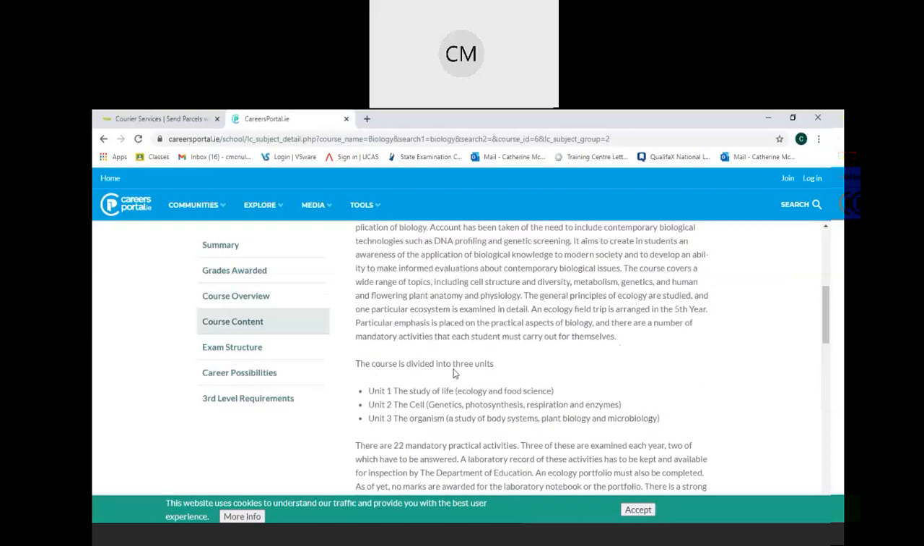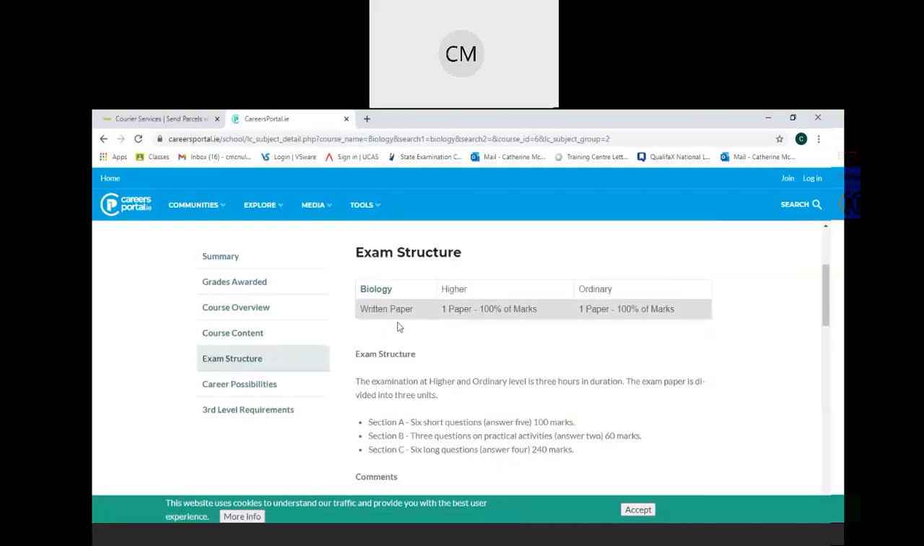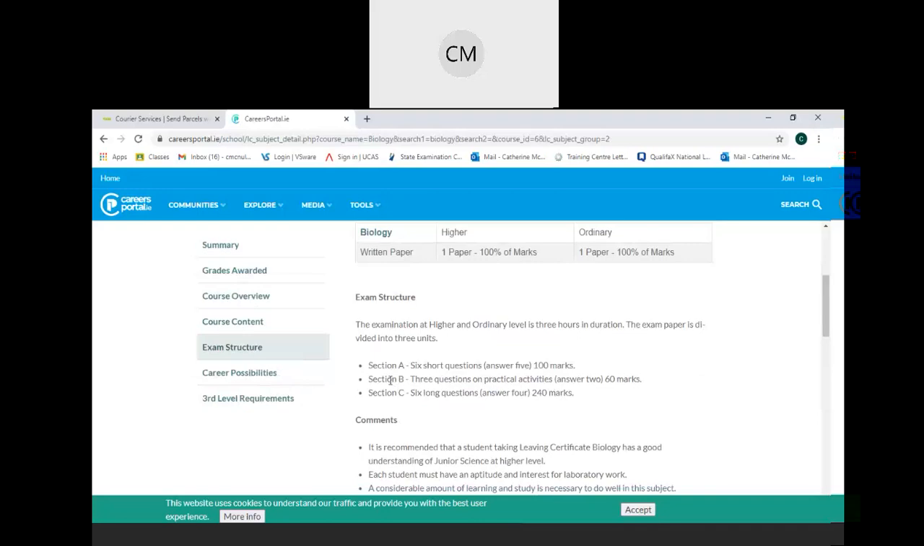So you can have a browse through all of that information there. They look at the exam structure, so you can see that biology has one paper worth 100 marks, so it's one written exam, and the same for ordinary level. It'll even break down the structure of the exam for you, so you'll have 6 short questions, 3 questions on practical activities, and 6 long questions. And it will be a 3-hour exam.